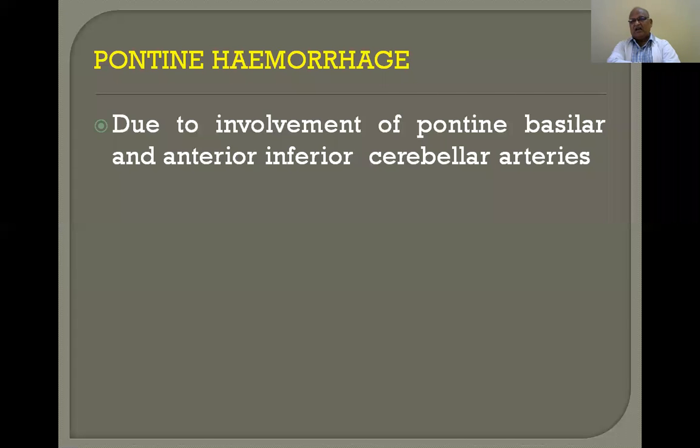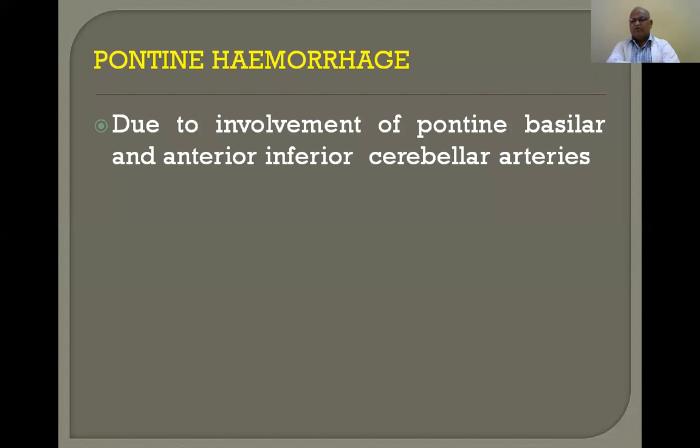In the medulla, the vasomotor center is there, the respiratory center is there. Thermoregulation is also present. The heat regulation system from the hypothalamus comes to the pons and also to the medulla. So if bilateral hemorrhage occurs in the pons, this heat regulation mechanism from the hypothalamus is lost over the medulla because the intervening pons is damaged by bilateral pontine hemorrhage. This leads to rise of temperature, pyrexia.